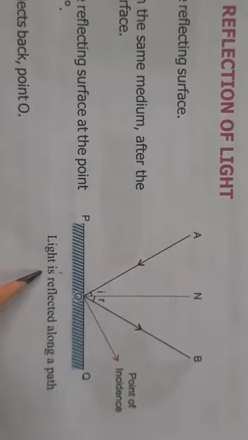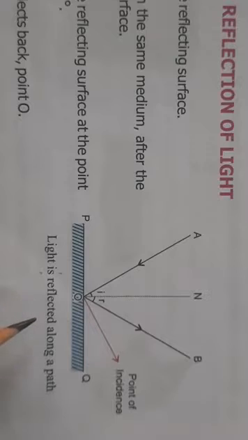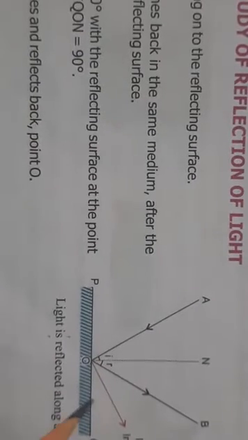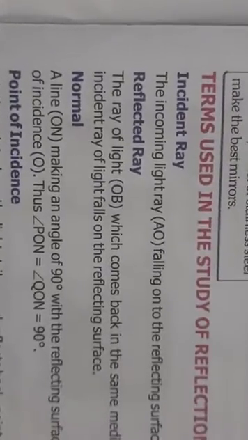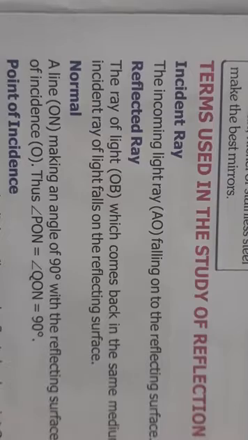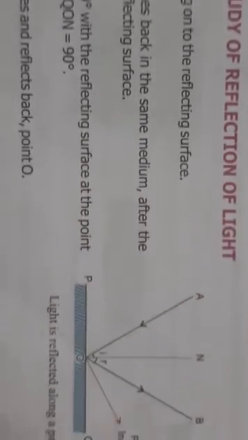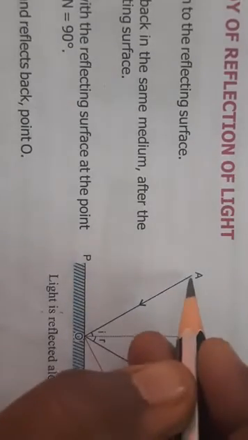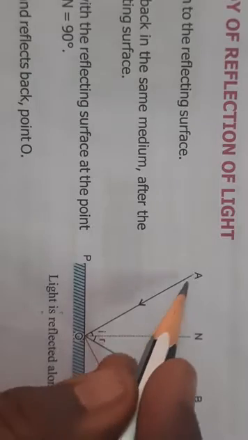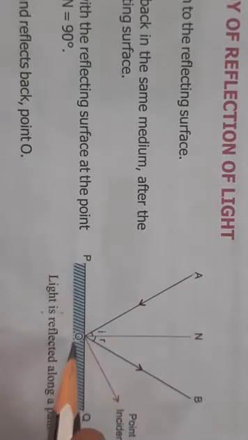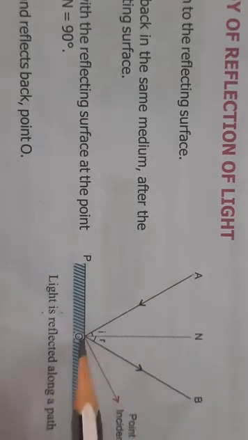So in this mirror, as I told you, there is a glass, then a silver coating, and then after that there is a paint. So now we'll study what are the terms used during the reflection of light. The first one is the incident ray. Now what is incident ray? Incident ray means the incoming light ray falling on the reflecting surface. This ray of light which comes and falls on any surface, this is the incident ray here.